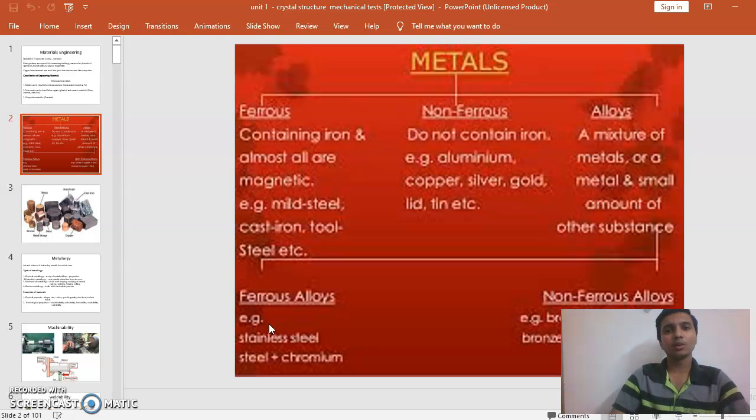Metals are divided into two types: one is ferrous and the other is non-ferrous. Ferrous generally contains iron, and almost all are magnetic. For example, mild steel, cast iron and tool steel. Whereas non-ferrous metals do not contain iron; non-ferrous is quite opposite to ferrous. Examples are aluminium, copper, silver, gold, lead and tin.